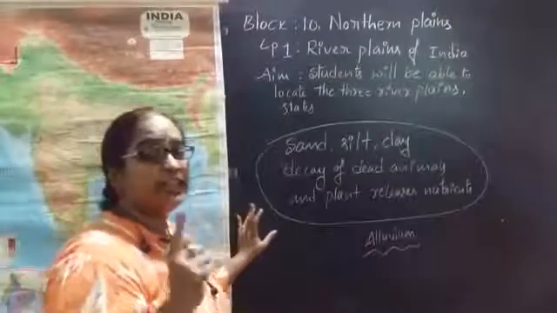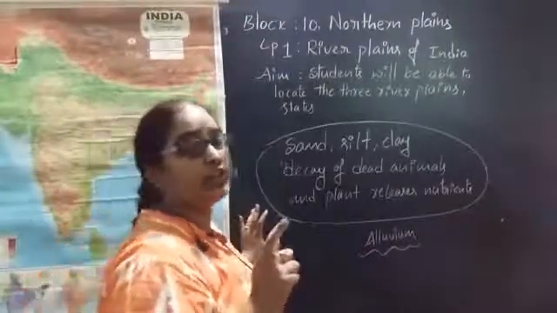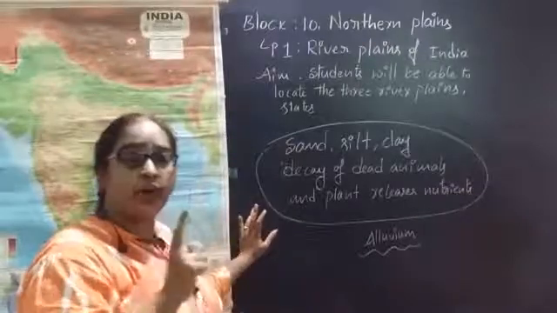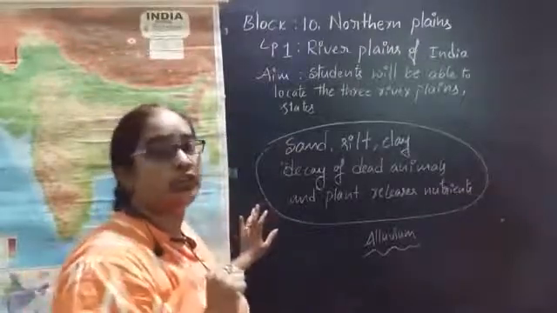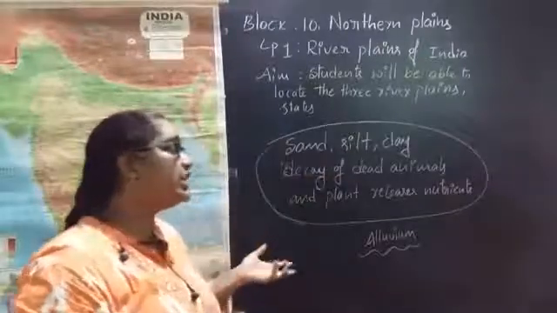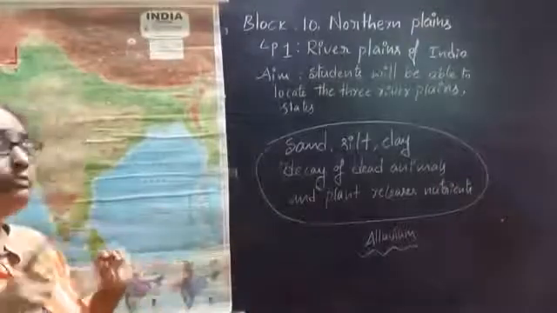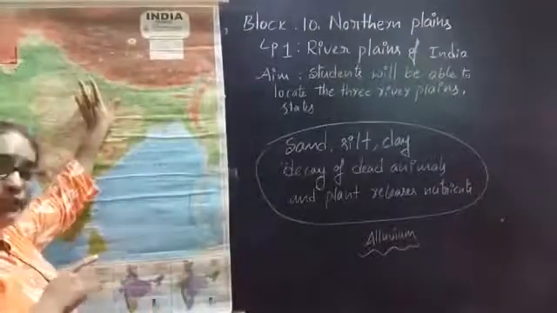Have you ever observed rainwater? Does it look fresh or dirty? Yes, rainwater is dirty. Why? Because when water flows, it doesn't flow alone. Along with the water, sand, silt, clay and decay of dead animals and plants are also carried forward by the water, especially when it comes from the top to down.